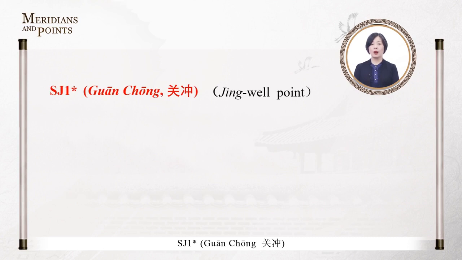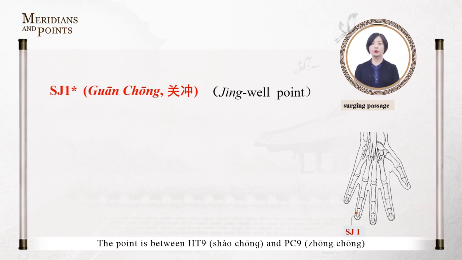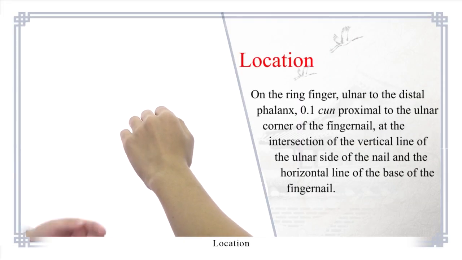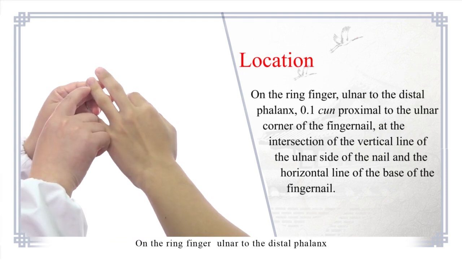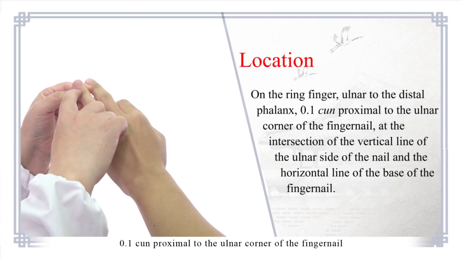Sanjiao 1, 关冲. 关 means passage. The point is the Jing-well point of the hand Shaoyang and the pivot of Shaoyang for going in and out. The point is between Heart 9 Shaochong and PC 9 Zhongchong, resembling a passageway between them, so it is called Guanchong, surging passage.